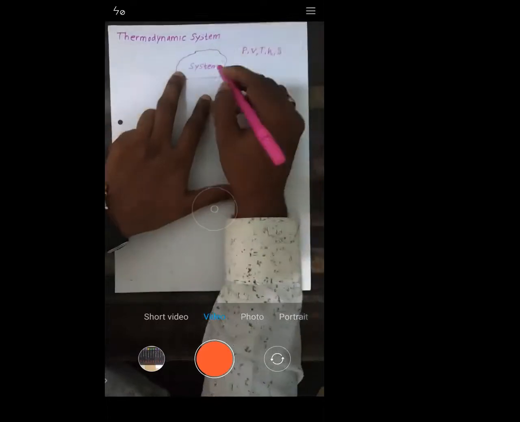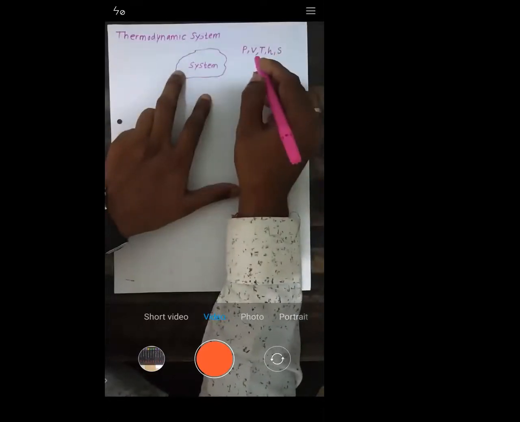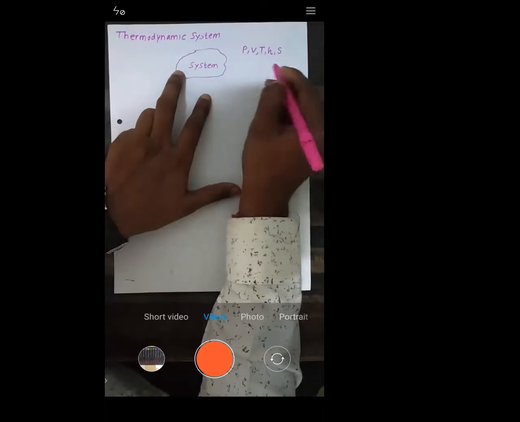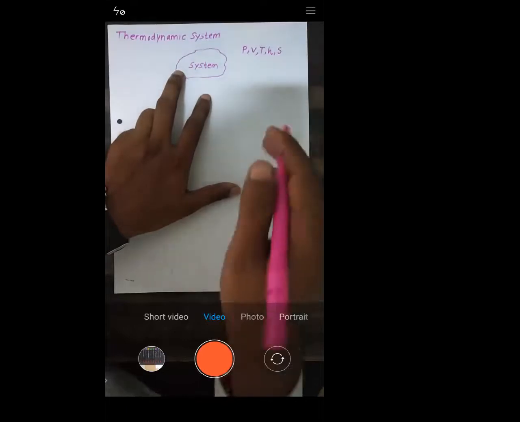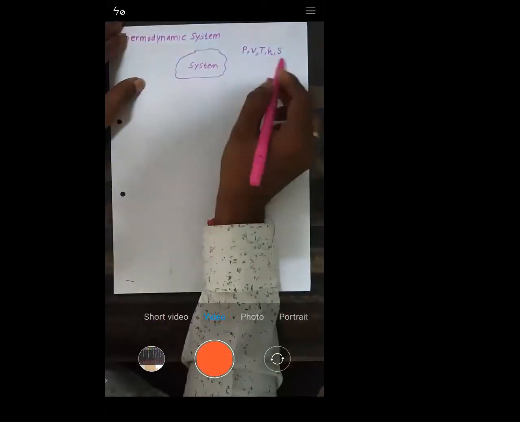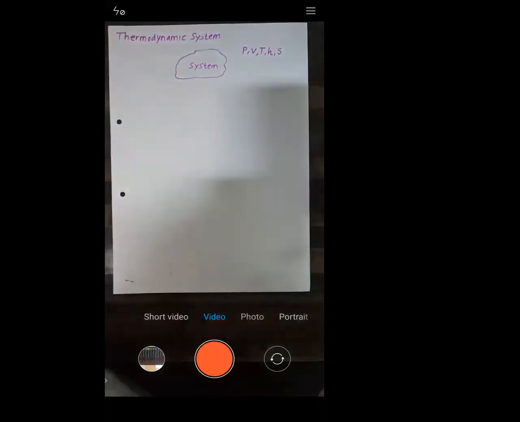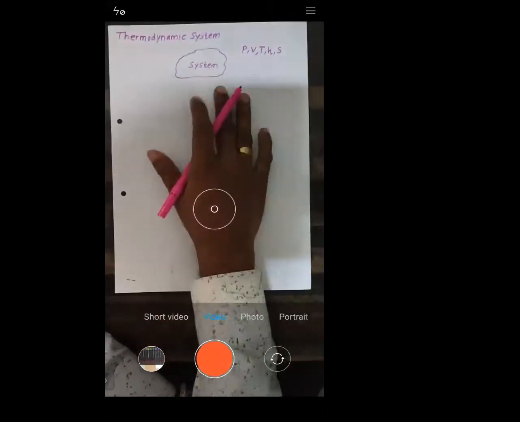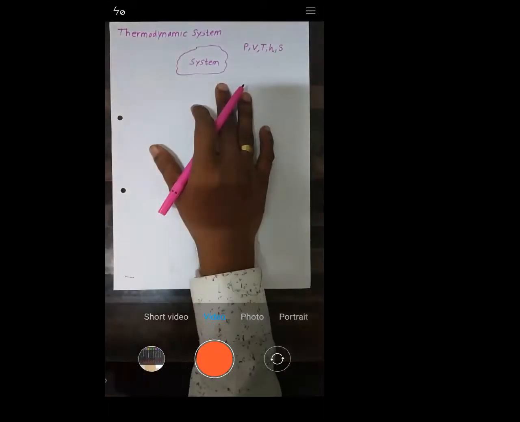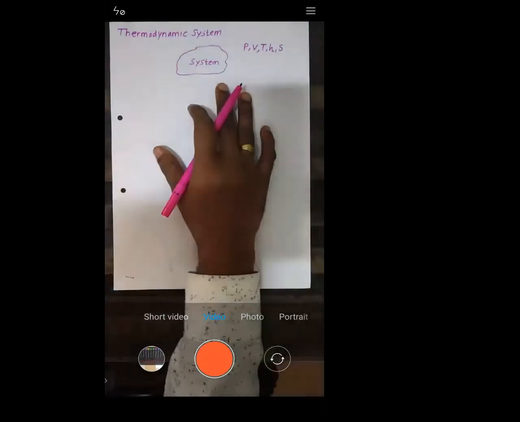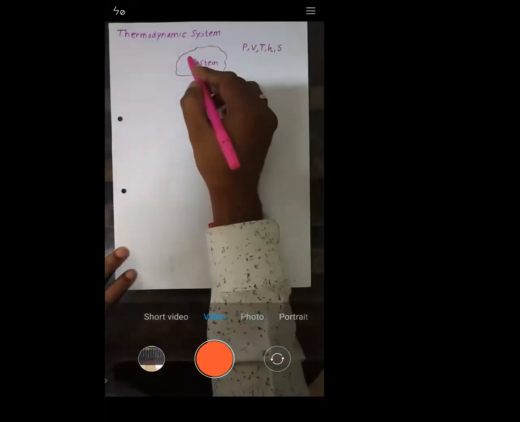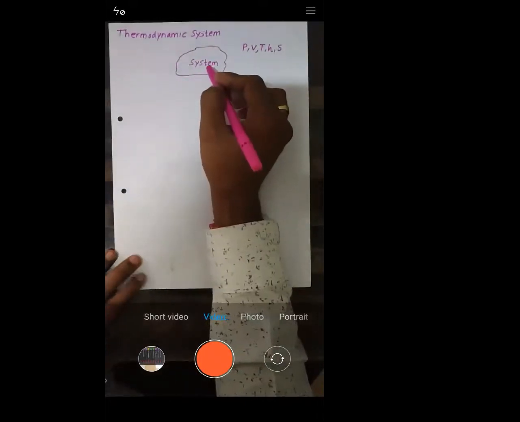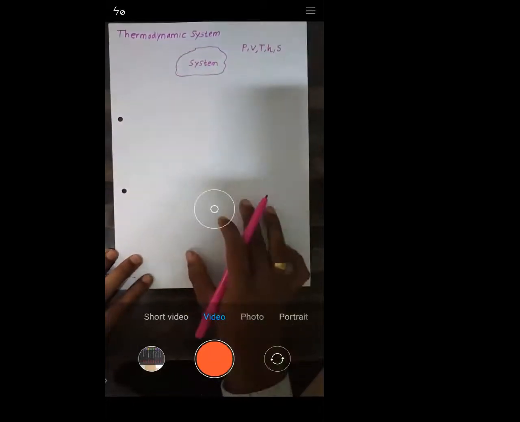So for this particular system, I am going to study which properties? Thermodynamic properties like pressure, volume, temperature, enthalpy, entropy. These properties I will study, and these are nothing but called thermodynamic properties. So instead of studying the entire paper, I will study only a small part of the paper. That means I have specified it, because if you just see this part of the paper, it has the same properties as the other part of the paper. Is that okay?